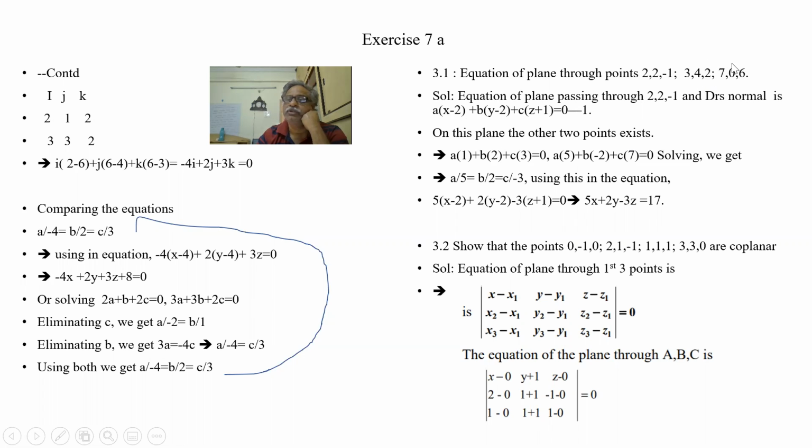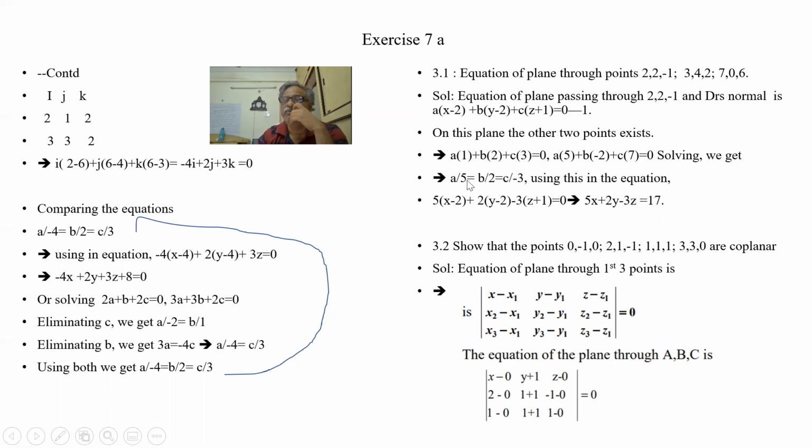So in place of x, y, z, I am putting 3, 4, and in place of this, I am putting 7, 0, 6. Both I am substituting. So I got one equation here, I got another equation. 2 equations in a, b, c. If I eliminate c, I'll get an equation in a and b. If I eliminate b, I'll get an equation in a and c. So this is the same way.